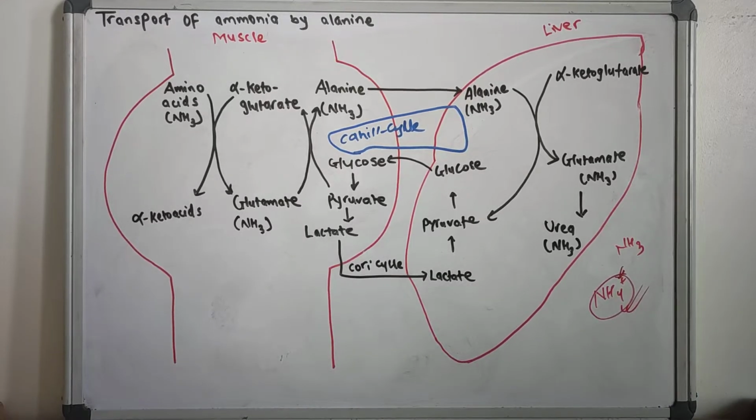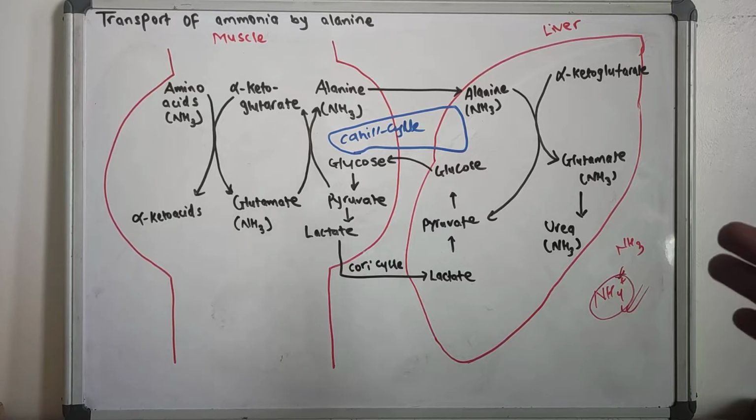That being said, despite the regular and constant production of ammonia from the various tissues, its concentration in the circulation is surprisingly low. It is normal. The normal plasma concentration of ammonia is 10 to 20 mg per deciliter. This is mostly because the body has an efficient mechanism for ammonia transport and its immediate utilization for urea synthesis.